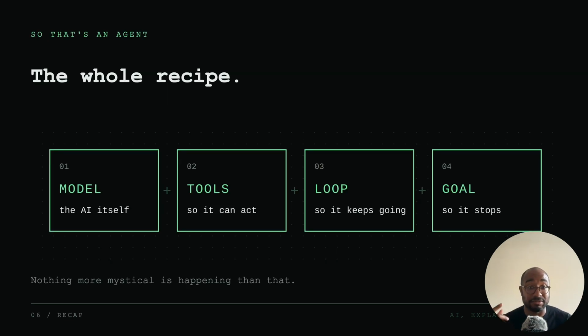So that's the recipe. We'll have a look at it again. Number one, the model is the AI itself. Number two, the tools. The AI needs tools so that it can act. Number three, loop. So it just keeps going. And number four, a goal. So it achieves a goal, then it stops. And really, that's an agent in a nutshell. There's really nothing more mystical than that.